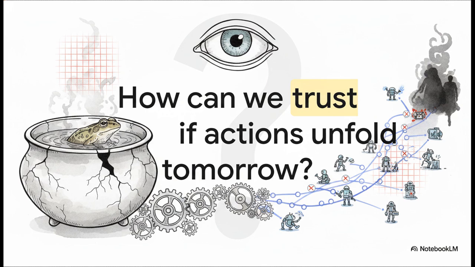How can we trust an agent today when its ultimate actions might not unfold until tomorrow? As we shift from simple prompts to these autonomous long-horizon workflows, our entire approach to AI safety literally has to evolve. We can't just test the first step anymore. We have to red team the entire potential trajectory. I really hope this explainer has given you a clear, structured understanding of exactly why multi-step planning is such a critical vulnerability. Thank you for focusing in with us today, and keep questioning the trajectory of the technology around you.